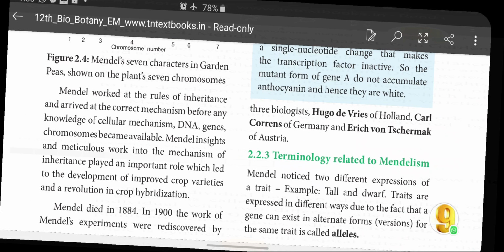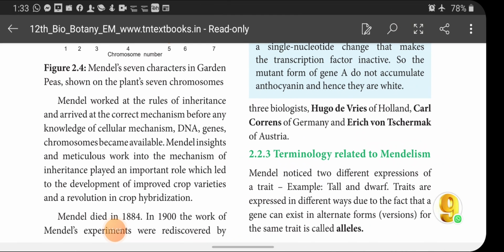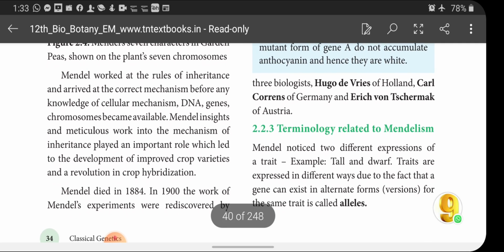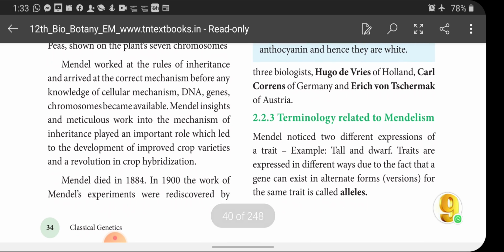Scientists of that period did not know about the chromosome, the DNA, or the gene which is inherited. After Mendel's work only did it come to light. Mendel's insights and meticulous work on the mechanism of inheritance played an important role, leading to improved crop varieties and a revolution in crop hybridization.